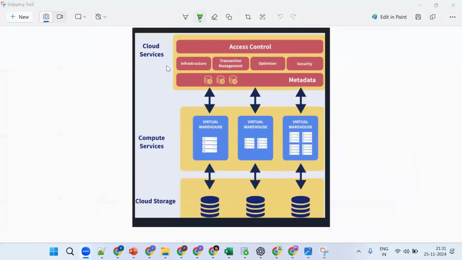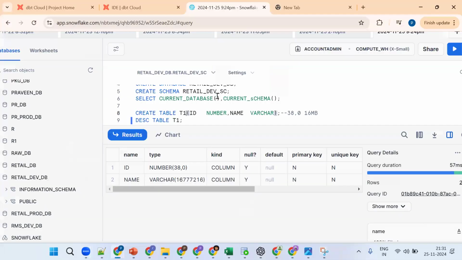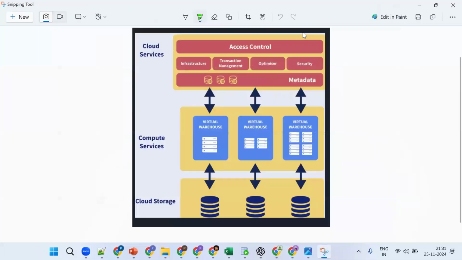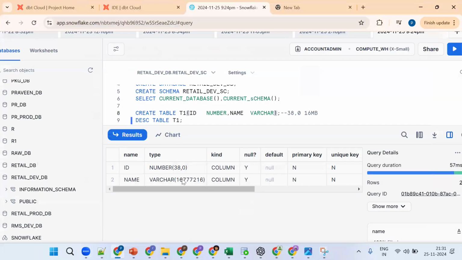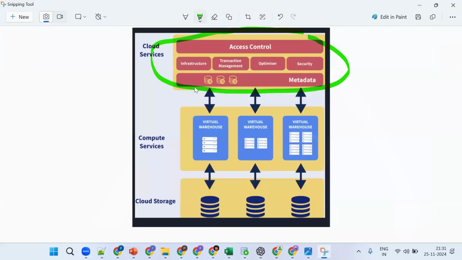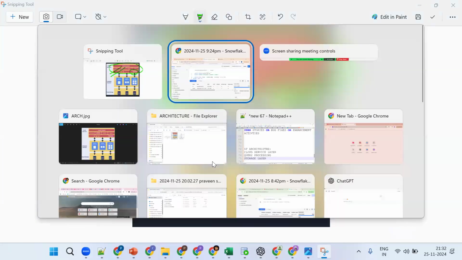Now we have created one table. Which layer comes into the picture? The cloud service layer, not the virtual warehouse. As of now, understand that when you create any table, the cloud service layer will come into the picture for authentication and authorization, and the table information will be stored in the metadata. One more time, if you're not able to understand, see the same thing.